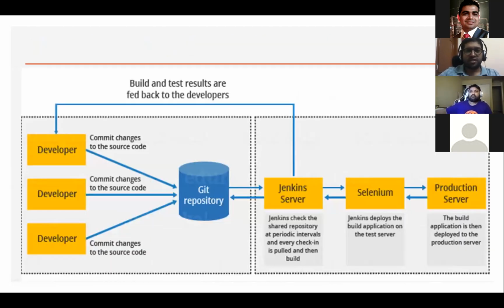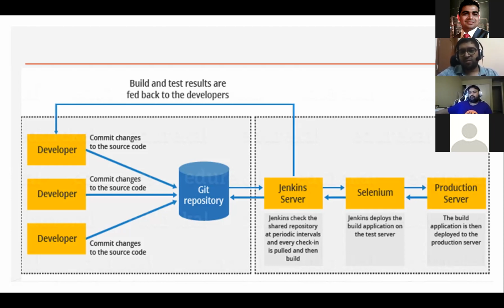This was a little more detail in terms of a single developer. Here we can have more than one developer. Every developer commits their changes into the source code in version control. We are using a Git repository. Developer 1 and developer 2 are making changes in their own branches. All those branches are committed into one repository. Once that repository has the change, Jenkins will read those changes and start a new build, and the Jenkins server will activate and the build process will start.